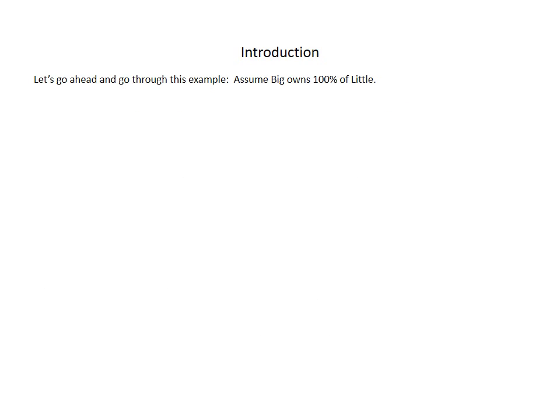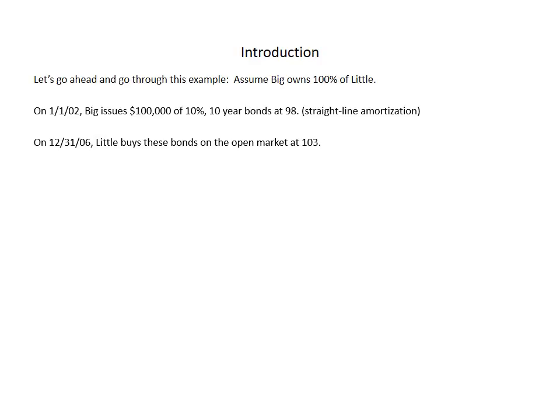And again, we're going to assume that Big Company owns 100% of Little. Let's assume that on January 1st, 2002, Big Company issues $100,000 of 10% 10-year bonds at 98, and they'll use straight line amortization. On 12/31/06, so 5 years later, Little Company buys these bonds on the open market at 103.